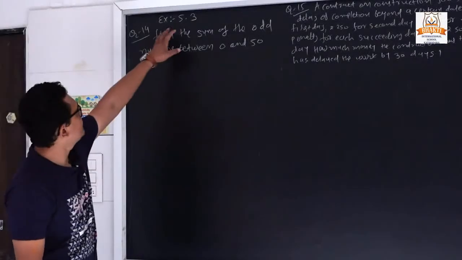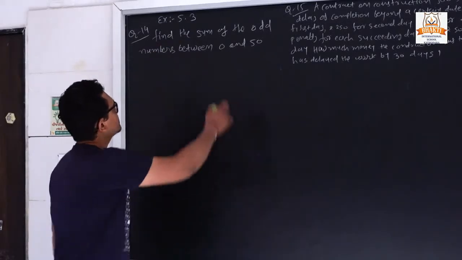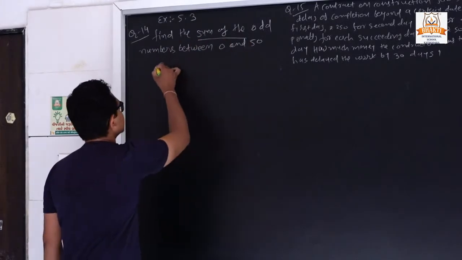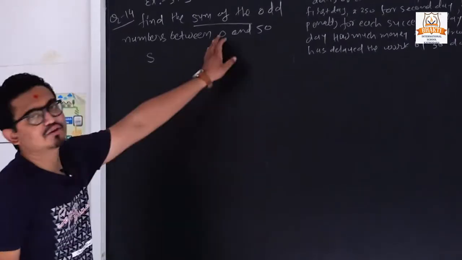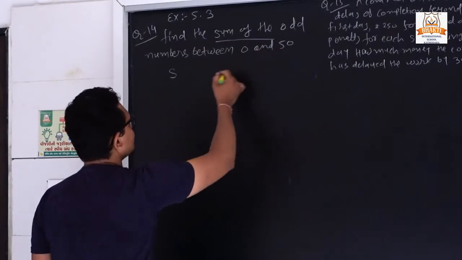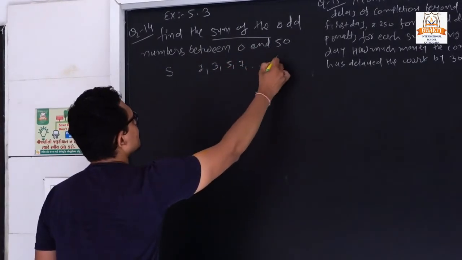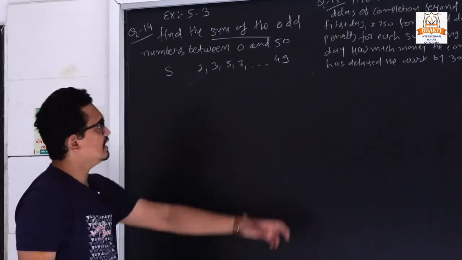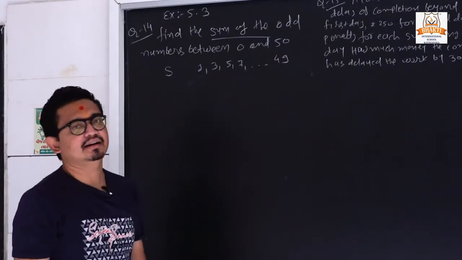So exercise 5.3, question number 14. Find the sum, S, of the odd numbers between 0 and 50. So which are the odd numbers which lie between 0 and 50? It is 1, 3, 5, 7, like that up to 49, because the last odd number before 50 is 49.